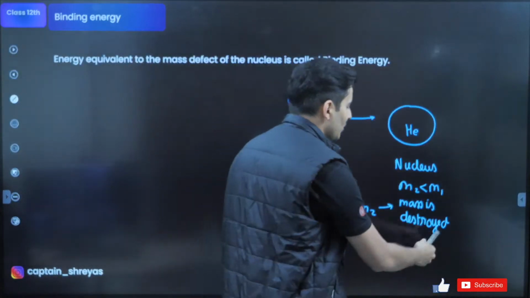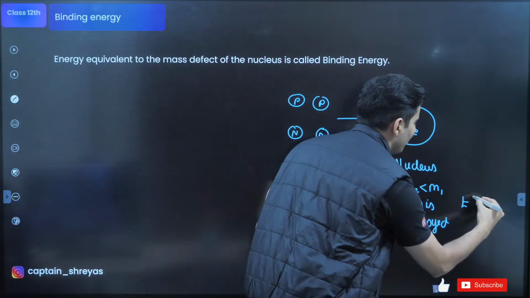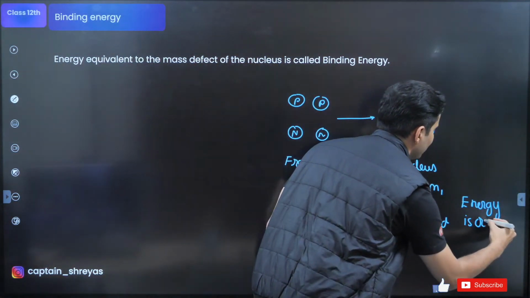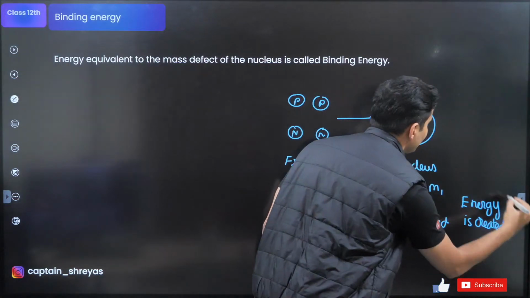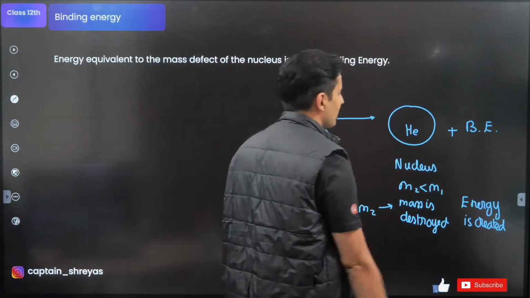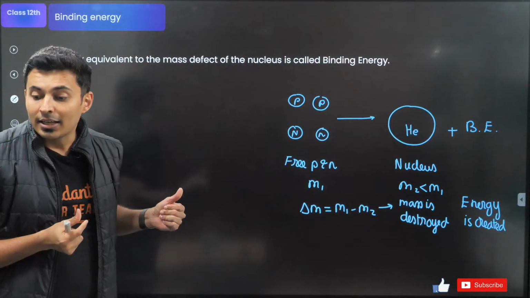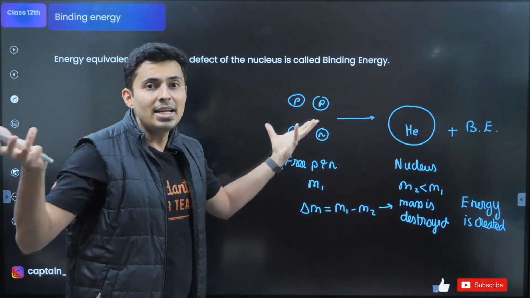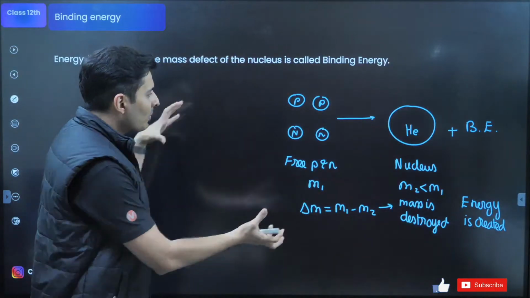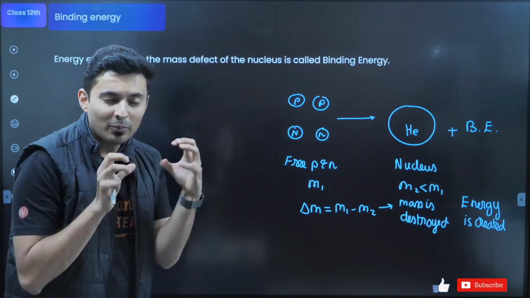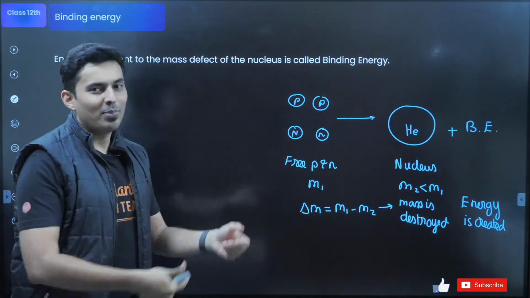Energy is created. This energy which is created is called the binding energy. The energy released in the process of creating that nucleus is called binding energy. Why binding? Because you're putting them together, binding them. That's why binding energy.